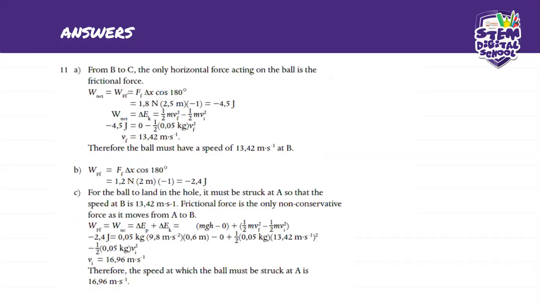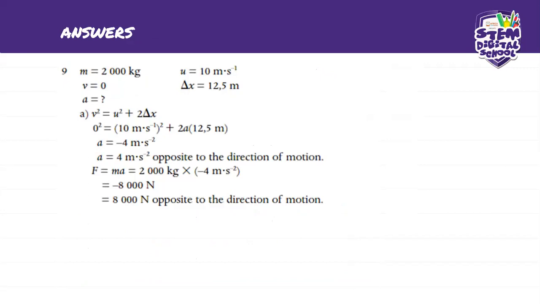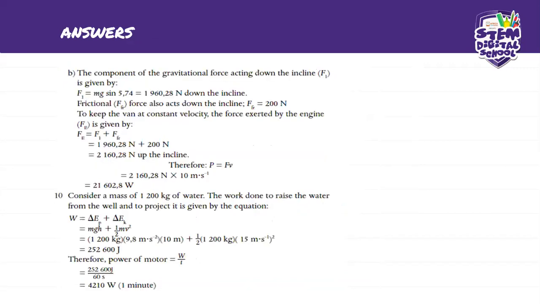So going to number 10. Number 10 says a motor pumps water from a well 10 meters deep and projects it at a speed of 15 meters per second. The water pours from the pipe at a rate of 1,200 kilometers per minute. Find the power of the motor. So coming here, we consider the mass of 1,200 kilograms of water. The work done to raise the water from the well and to project it is given by the equation: work equals the change in potential energy plus the change in kinetic energy.